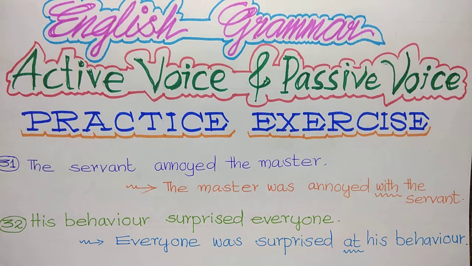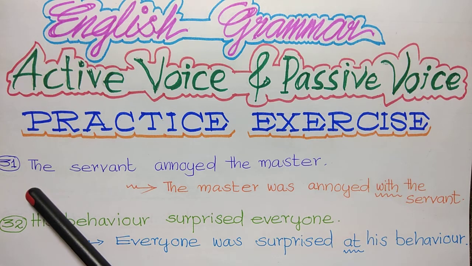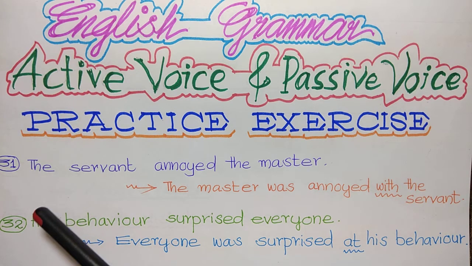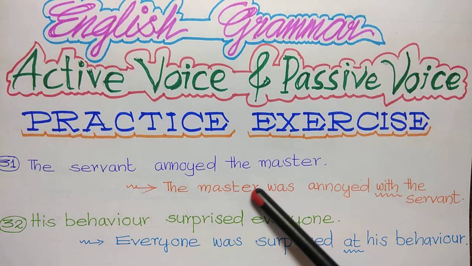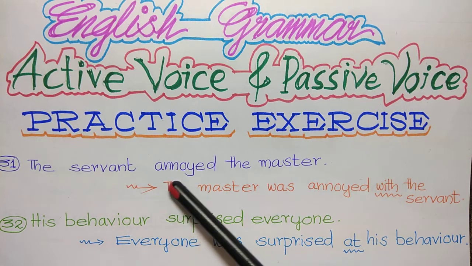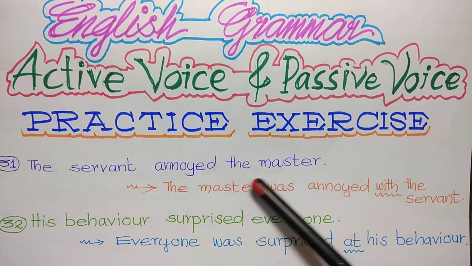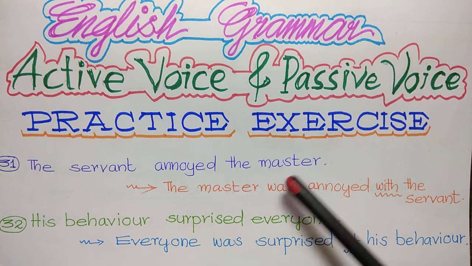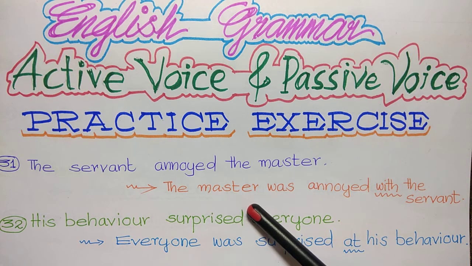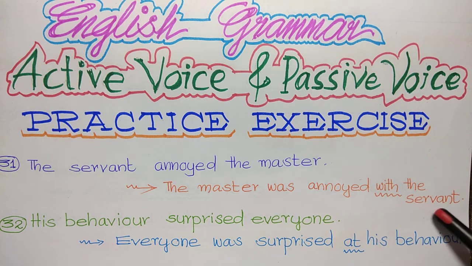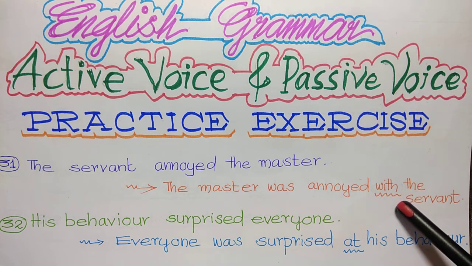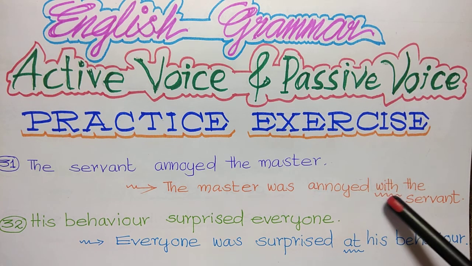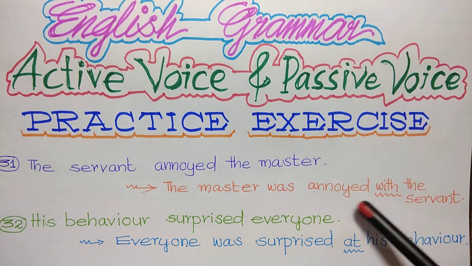Let's start. Active voice and passive voice practice exercise. Question number 31. In the last class we had discussed 30 questions. This is the 31st. The servant annoyed the master. Here the object is the master. So in the passive, the subject is the master. The master was annoyed with the servant. Note that here we are not using by. We use with as the preposition with the verb annoyed. Annoyed with the servant.